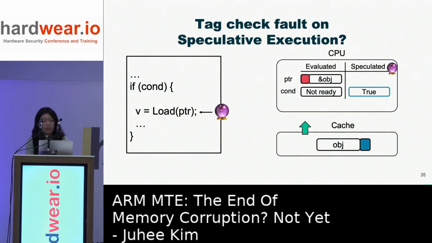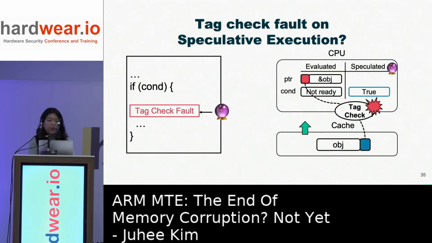Here, what if a tag check fault occurs in the speculative execution? Assume the CPU speculatively loads an invalid pointer with an invalid tag. The pointer tag does not match the memory's tag, so the CPU raises a tag check fault. But here, the fault does not crash the process immediately because it is raised during speculative execution. There's a possibility that this code shouldn't have been executed.